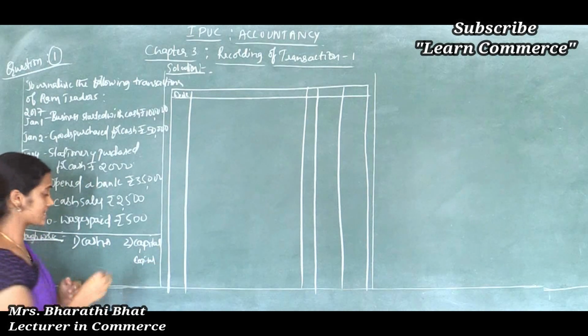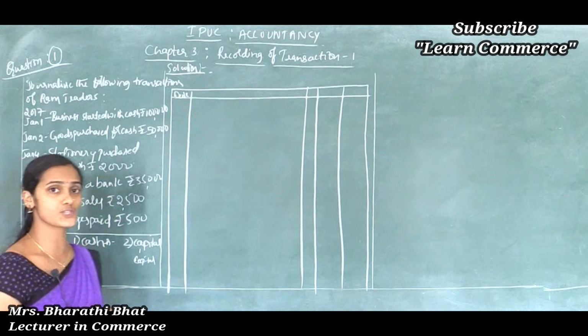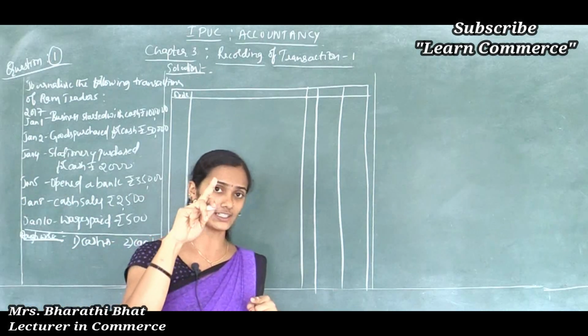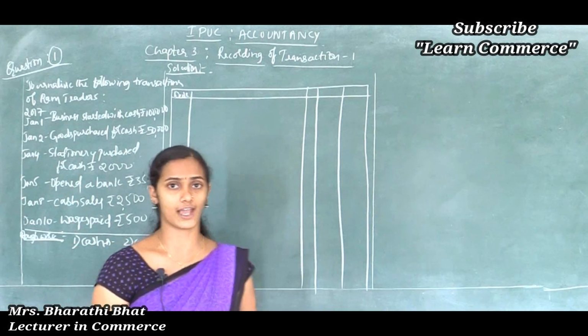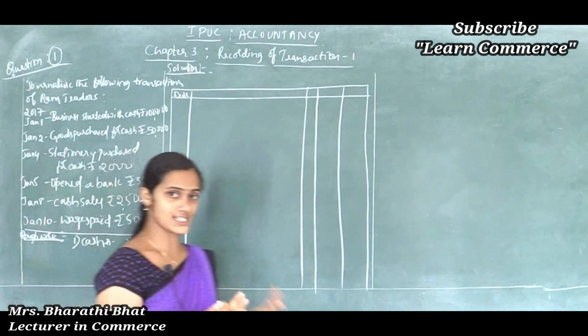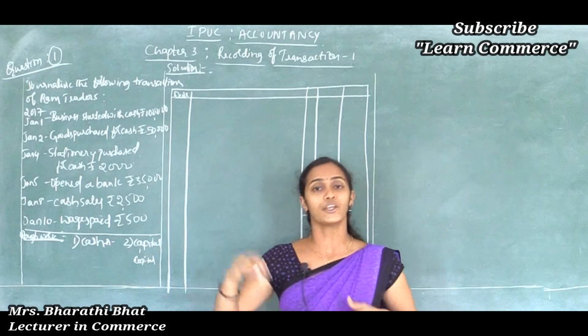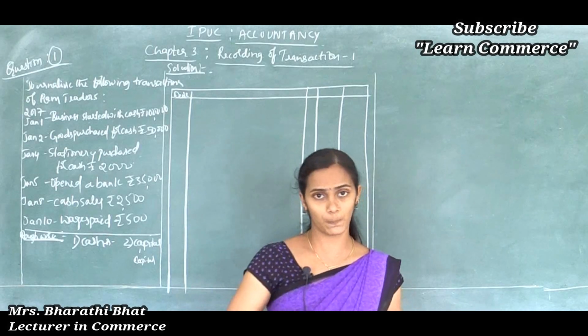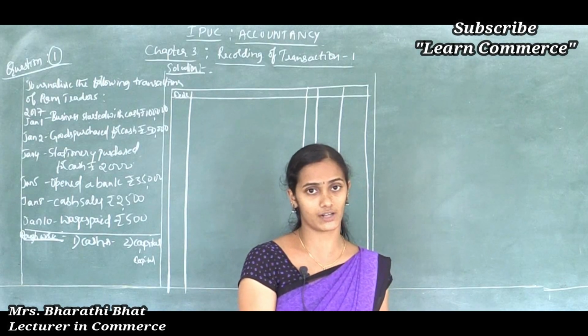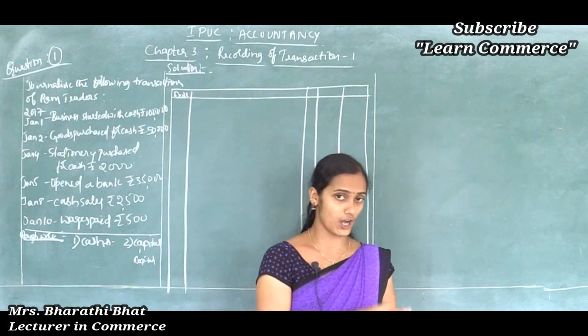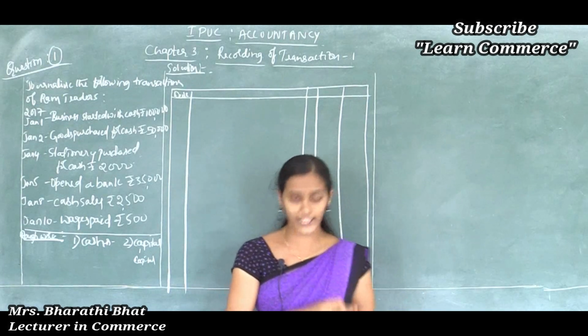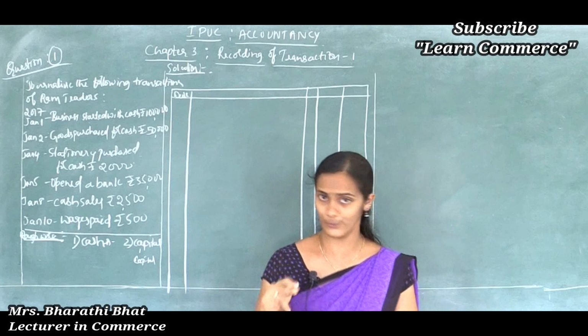Then the next step is analysis. Analysis in the sense what? Whether it shows increased value or decreased value. Say if you are starting a business organization, at that time you bring 1 lakh rupees cash to start your own organization. Then in your business, cash shows increased value.